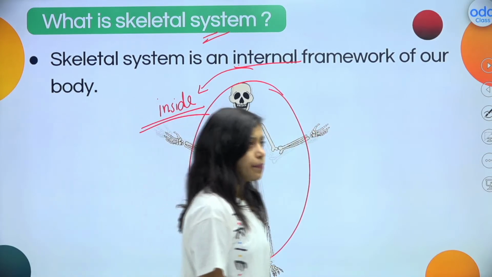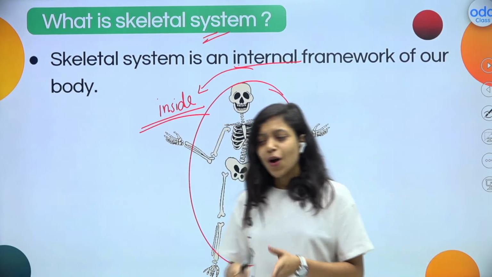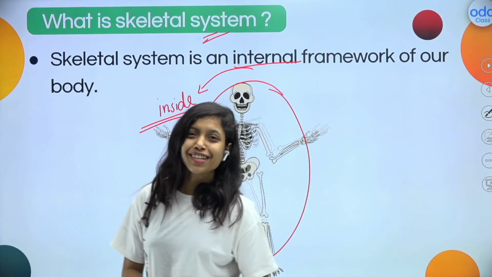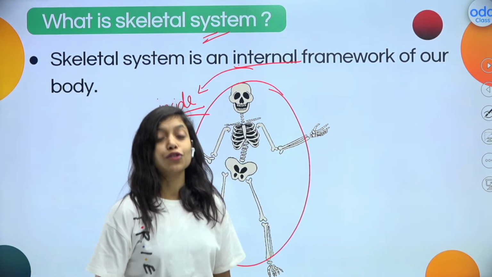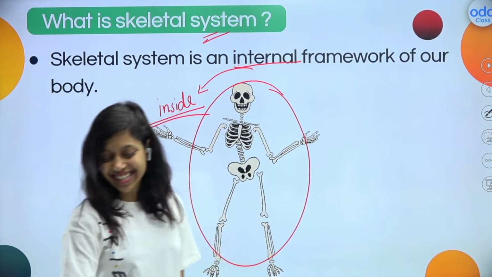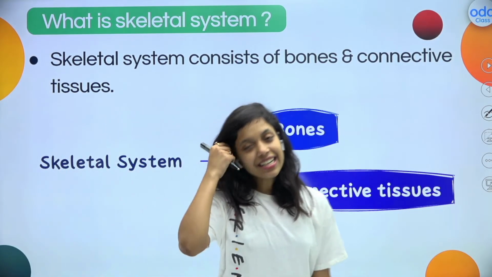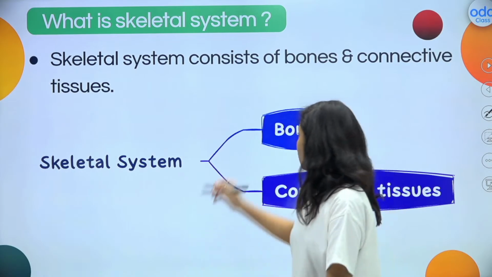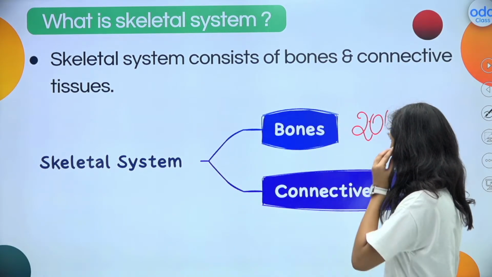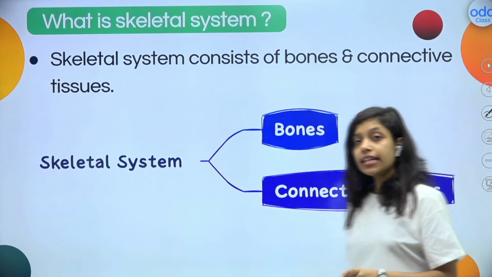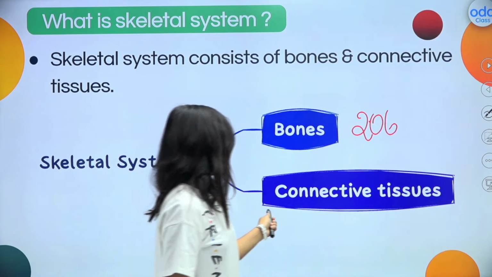Now, tell me, is the skeletal system made up of only bones? Only bones are present, or is something else also there? Can you comment in the comment box? Okay, you guys are telling bones, 206 bones. That's nice. But no, your answer is incomplete. Our skeletal system, of course, has bones, and what you have told, 206 bones, is also perfect. But our skeletal system also consists of another thing, that is actually connective tissue.